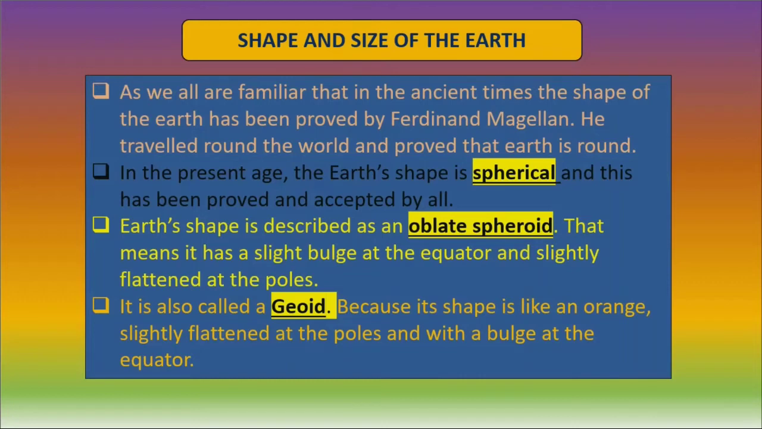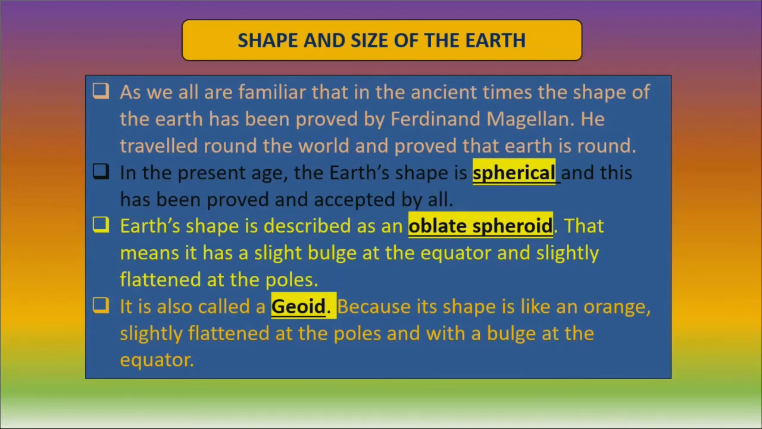Earth's shape is described as an oblate spheroid. That means it has a slight bulge at the equator and is slightly flattened at the poles. So oblate means a slight bulge at the equator and slightly flattened at the poles.